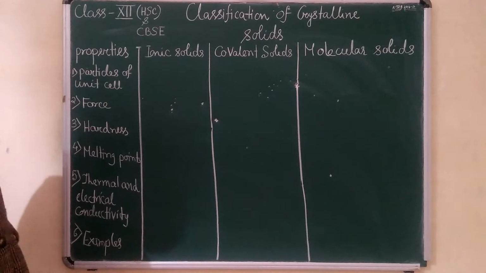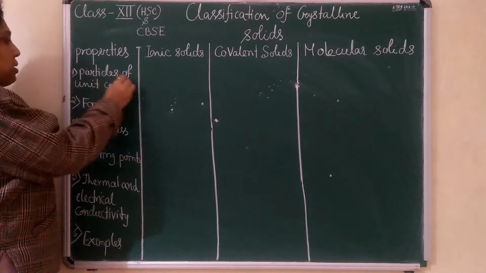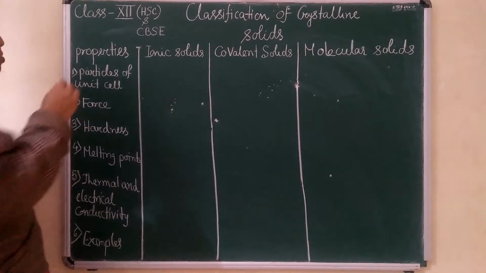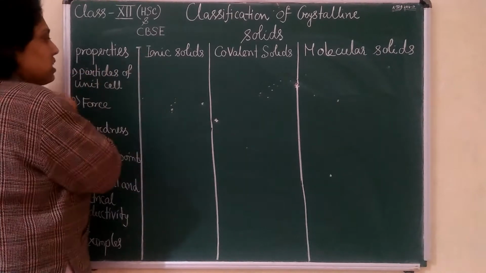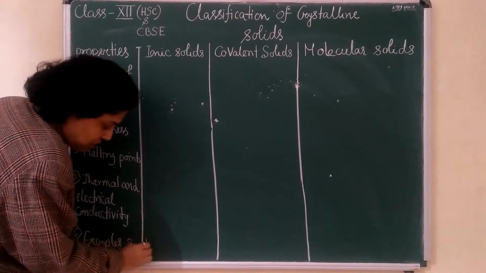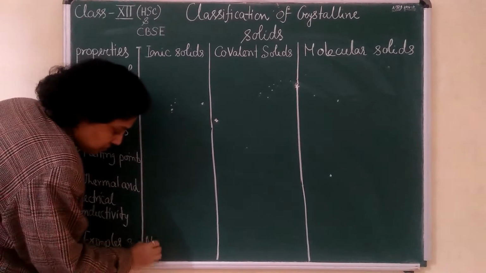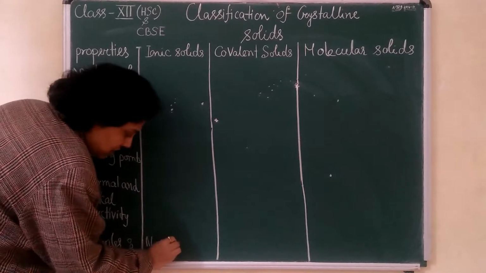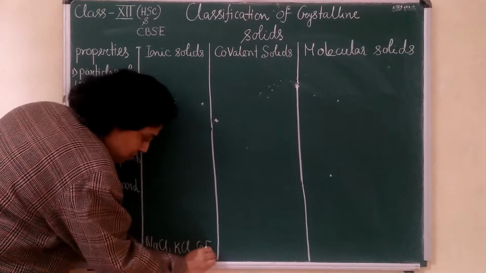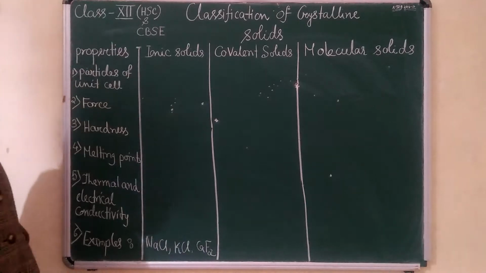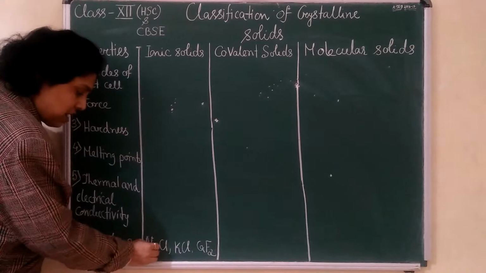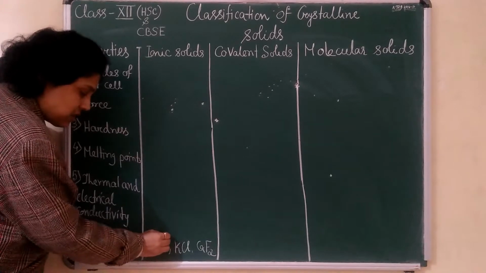What is an ionic solid? I have written the first point: particles of the unit cell, meaning how they are joined. If I take an example, for example NaCl, KCl, then CaF2, these are examples of ionic solids. NaCl consists of Na plus and Cl minus ions.